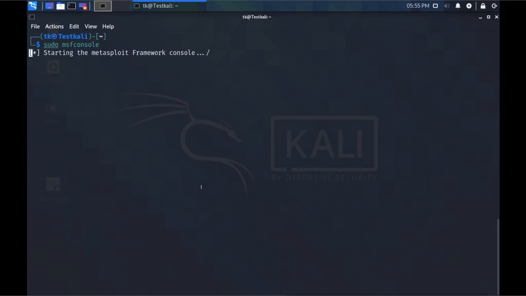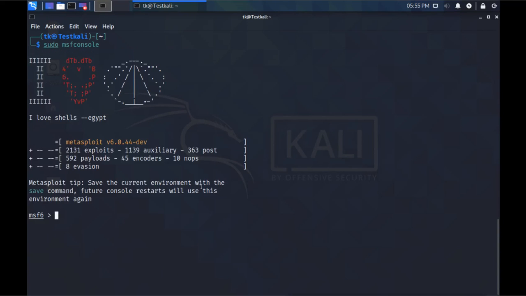Now it is running with root privilege. Okay, now Metasploit is loaded.